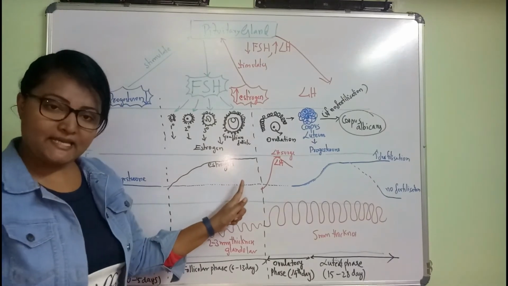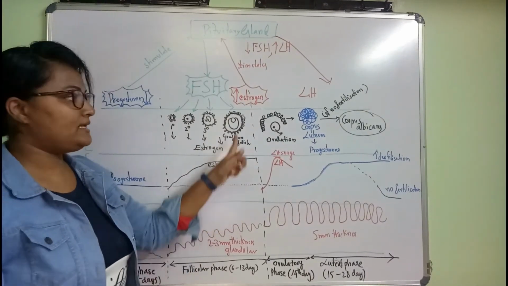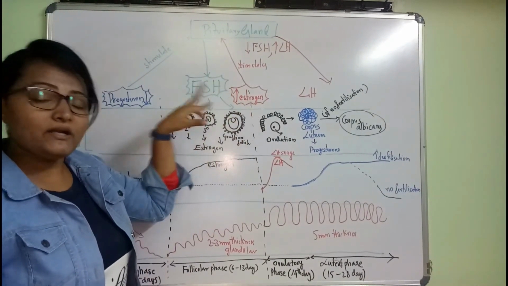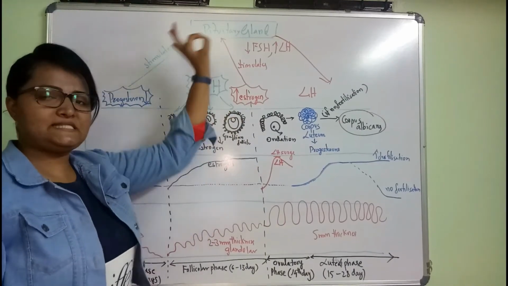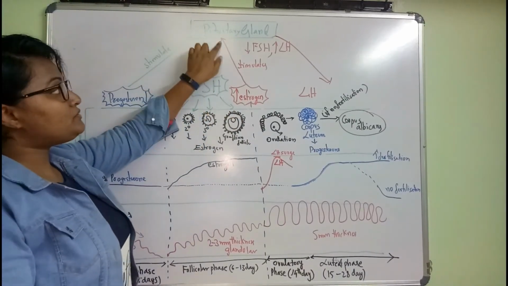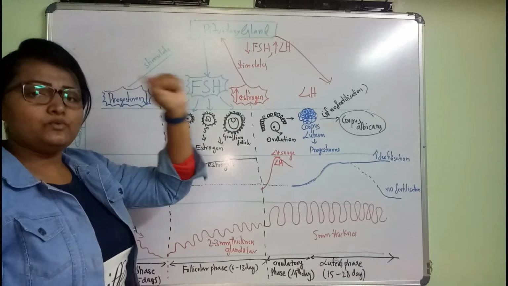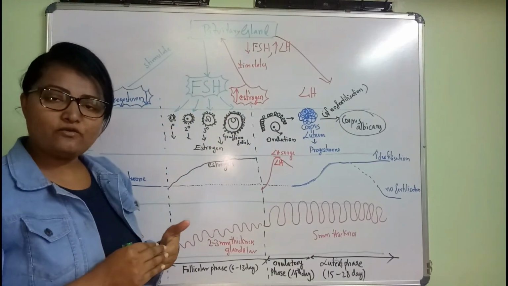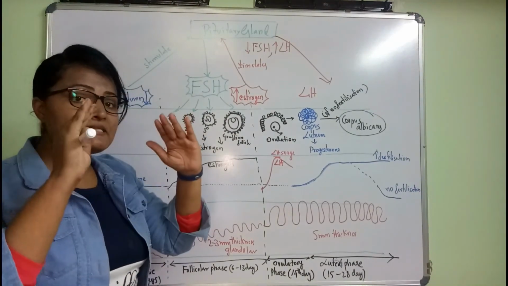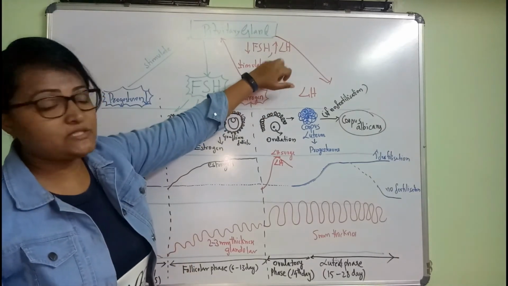Once there is an increase in the level of estrogen, it again gives signals to the pituitary gland to reduce the secretion of FSH and increase the secretion of LH hormone.